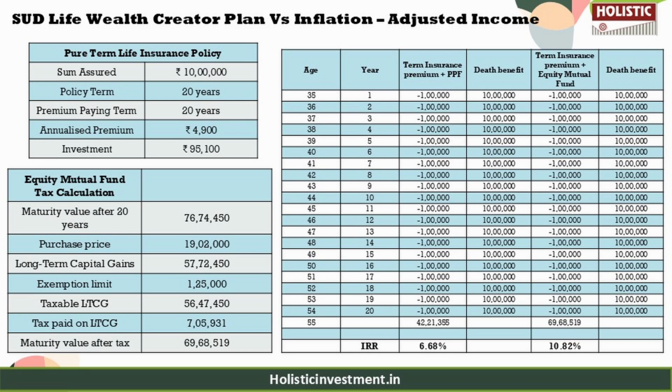In the case of pure term plus equity mutual fund scenario, the pre-tax maturity value is 76.74 lakhs, and after accounting for the capital gains tax, the post-tax value is 69.68 lakhs, resulting in an IRR of 10.82%. So this return comfortably outpaces inflation and supports strong wealth accumulation over the long term period.